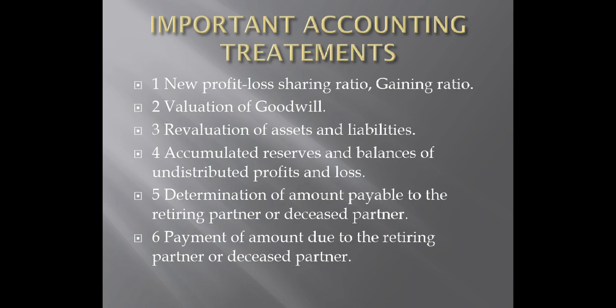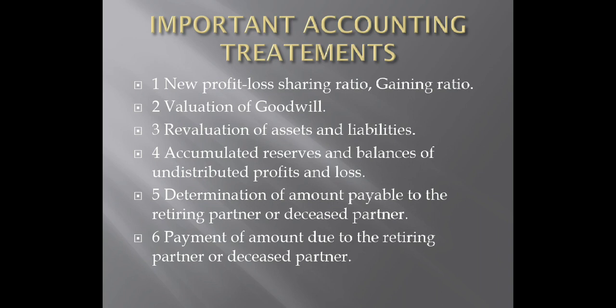Similarly, if you consider this aspect with chapter 6, here the situation is opposite. The partner is going to retire, so the partner should be given his share in goodwill. Why? Because the partner has contributed in the partnership firm by serving the same.